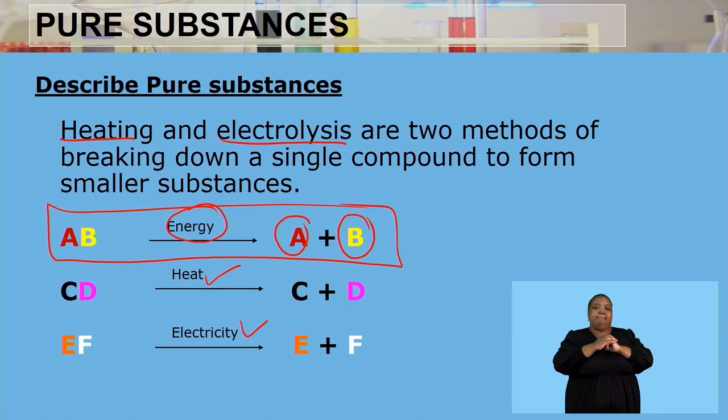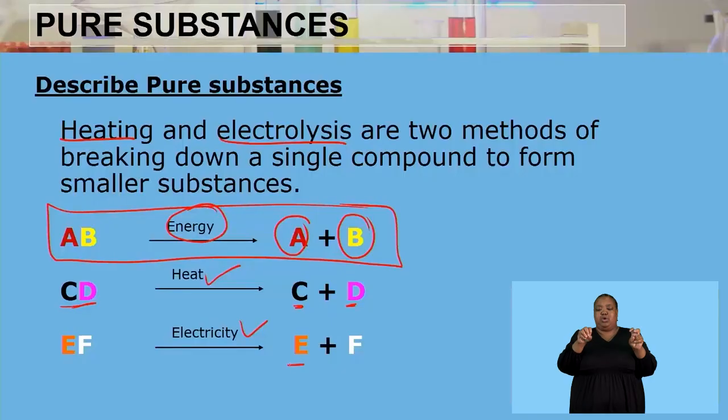If now we're to be specific and say we are supplying a specific type of energy, being heat, we're going to take another compound CD, and it could be any compound, and then we supply that with heat energy, and then that particular compound is going to break into two smaller substances. That is going to be C and D. And please note that those two substances are elements and they are also different.